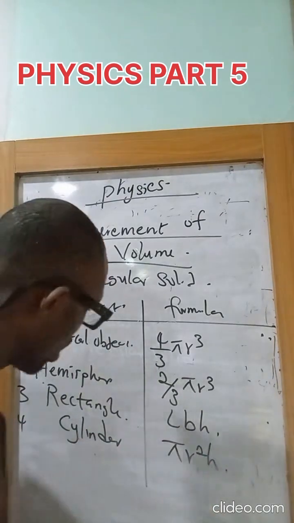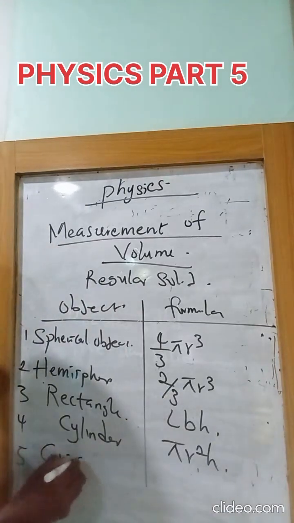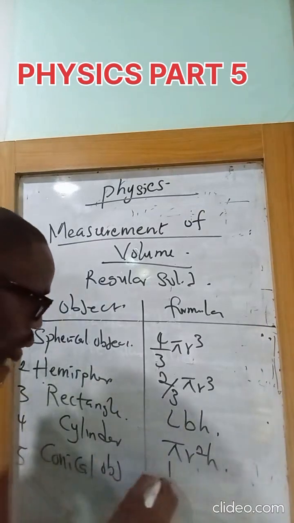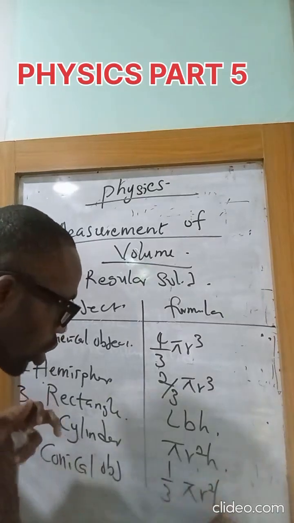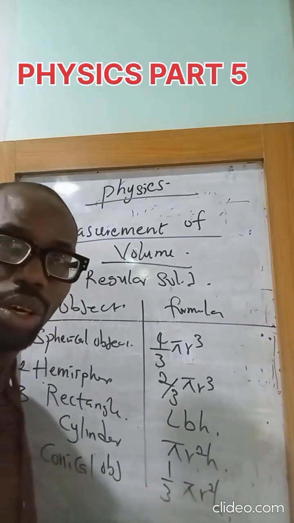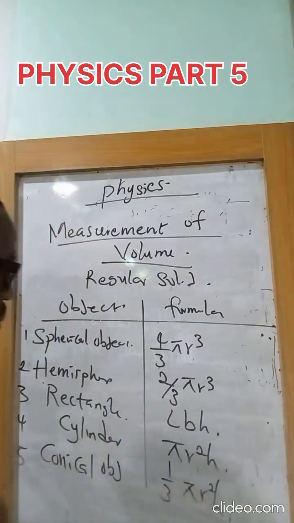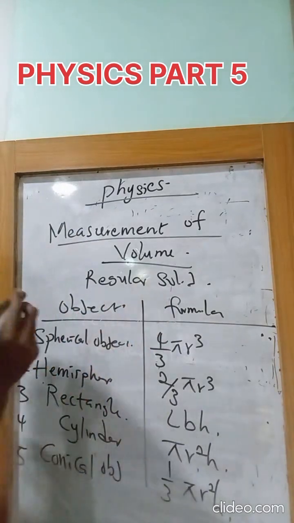Let's look at number five, conical objects. The volume of a conical object will be 1/3 pi r square h. Is that taken? So this is for regular solids.